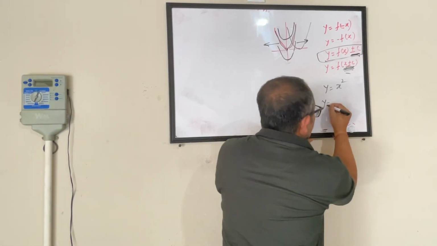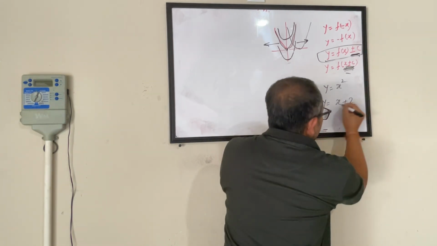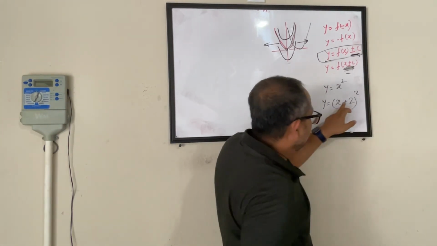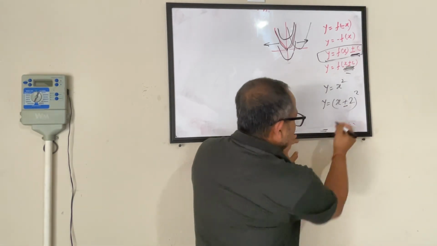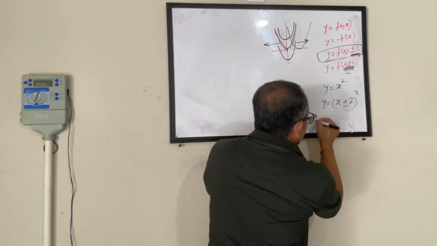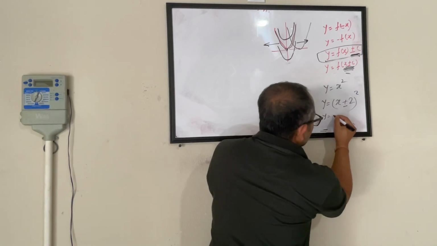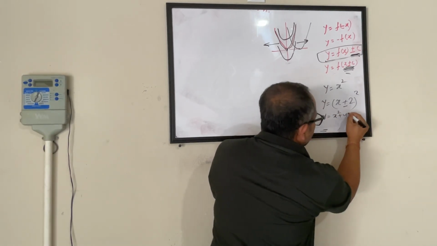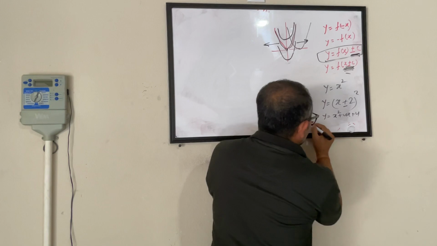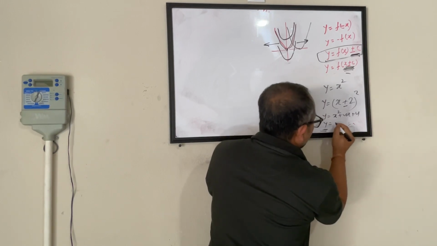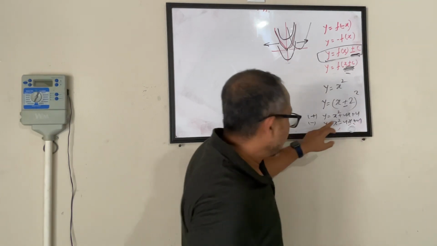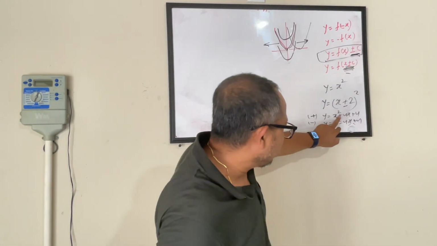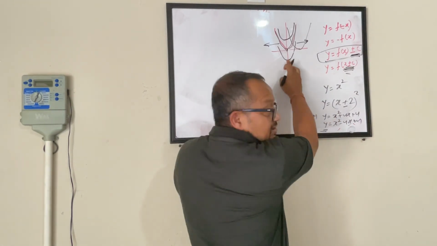Then my equation becomes x, I'm just putting a number. Okay? X plus 2 squared or x minus 2 squared. Okay? When it is plus, my equation becomes y equals x squared plus 4x plus 4. When I am doing a minus, my equation becomes y equals x squared minus 4x plus 4. Okay? What we are trying to find out is how my x coordinate of the vertex is moving.